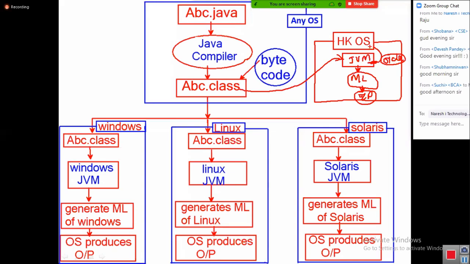If Oracle Corporation is not developing JVM, I myself also can develop. If as a HKOS owner I want Java programs to execute in my operating system, either I can develop JVM as the HKOS company for running Java programs, or Oracle Corporation also will develop. So JVM can be developed by anyone.